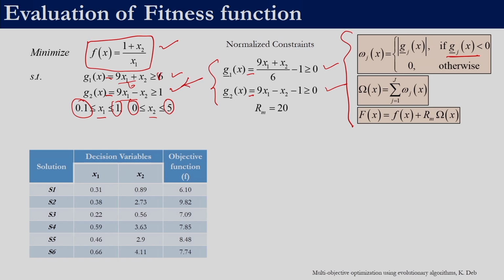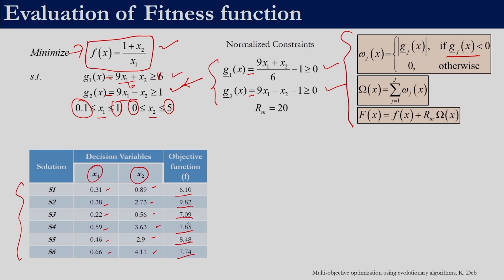Now let us consider these 6 solutions. Since it is a 2 variable problem, let us consider the values of x1 and x2 as given over here. So this may be our initial population. For the initial population, the first thing that we need to do is calculate the objective function. So this is the objective function, which is nothing but plugging in these values x1 and x2 in this equation, f of x is equal to 1 plus x2 by x1. So we will be able to calculate these 6 values.